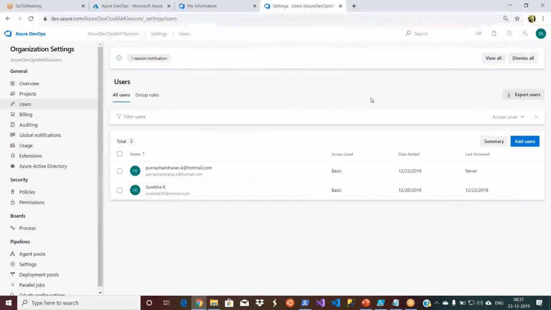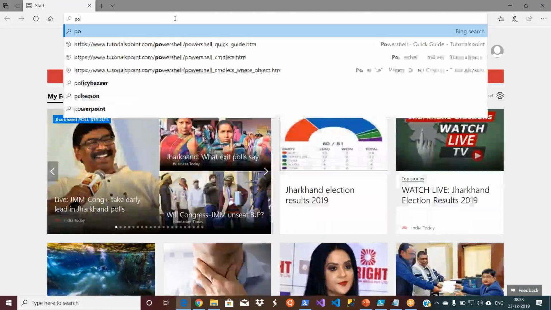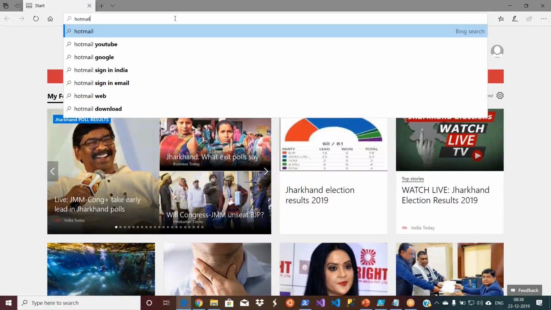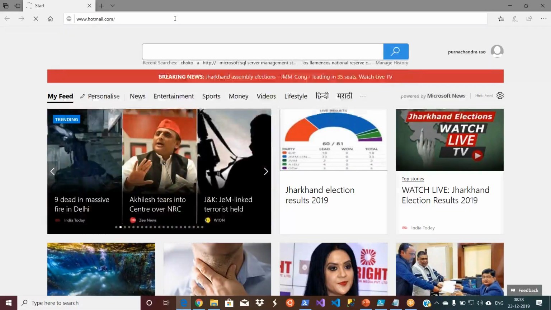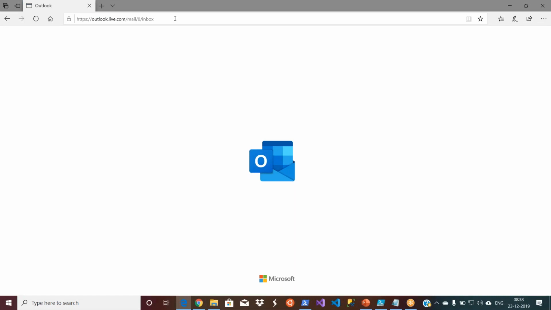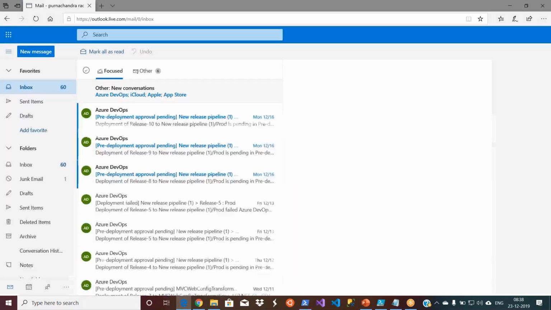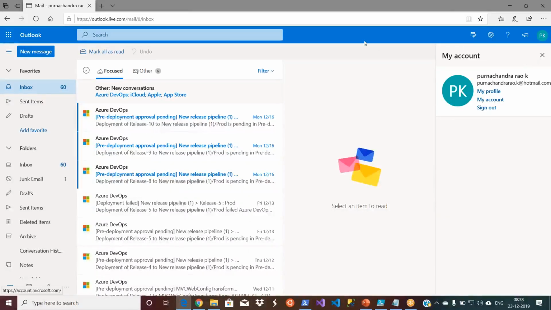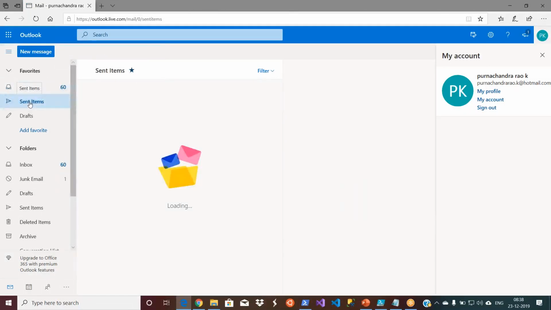Now, first I have to log out because I'm using the same session. Anyway, I'll use my Edge browser. Let's check my email first of all, because I should have received an email since I invited this guy to connect to my organization. First I should be having some email. Okay, this is my email ID. Now let me check. I think it hasn't arrived. I just created it, right? It takes a while.